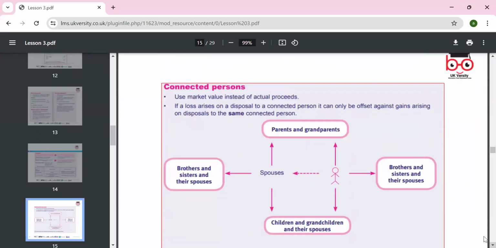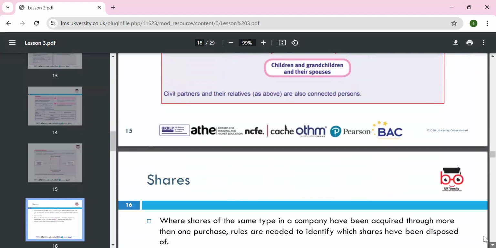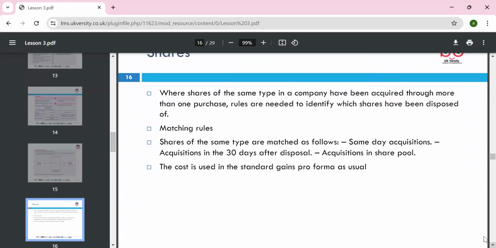A connected person is the parent, grandparent, inherited relation, brothers, sisters, and children. Okay, shares: where shares of the same type in a company have been acquired through more than one purchase, the rules are needed to identify which are disposed of.